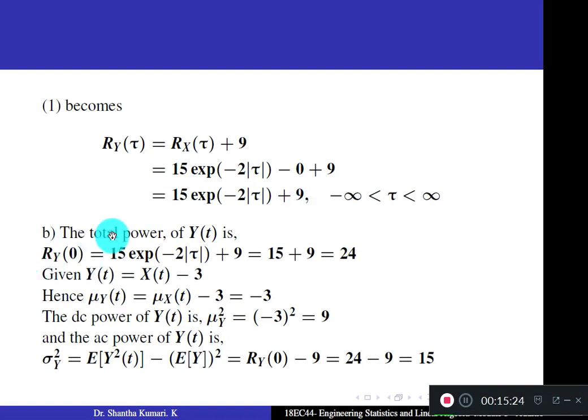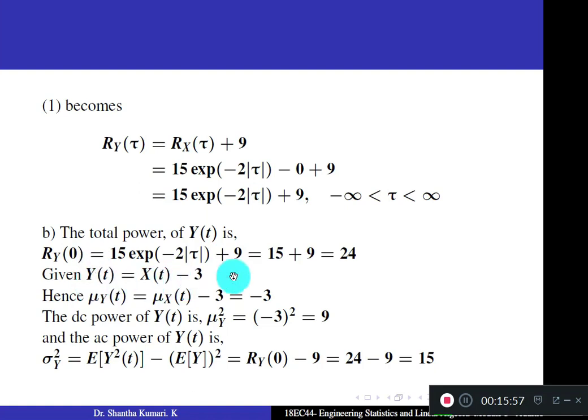Second question B, total power of y of t. Total power of y of t is given by expectation of y square of t or Ry of 0. Ry of tau is obtained. So put tau equal to 0. You get 15 into e to the power minus 2 into 0. Actually you have to substitute 0 here. It is missing. Put 0 here plus 9. So while writing down in your notes, write 0 here. So e to the power 0 becomes 1. You get only 15 into 1 plus 9. That means 24.